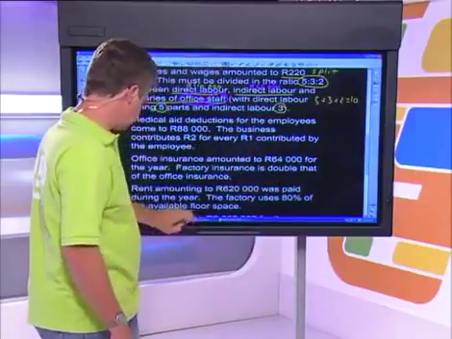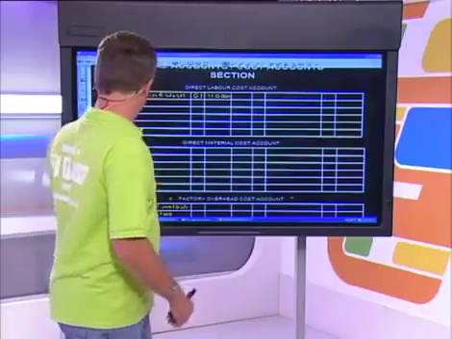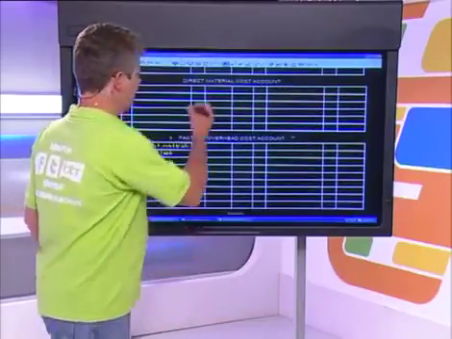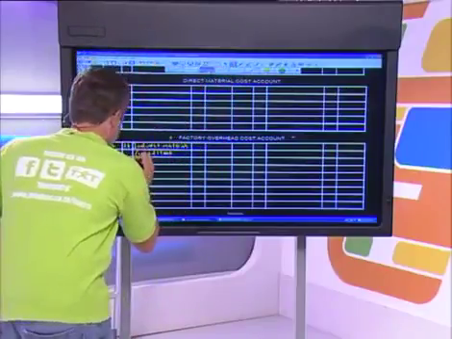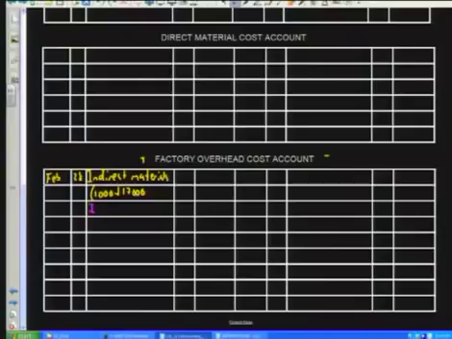66,000 Rand, we have to go to our factory overheads. Remember I said to you that your indirect labour always goes here. So we'll take our factory overheads account and we'll put in here indirect labour. You could put indirect labour, but you could also put salaries and wages if you like. It's probably better to put salaries and wages, but either one is acceptable. That's going to be in the general journal, and the amount was 66,000 Rand.